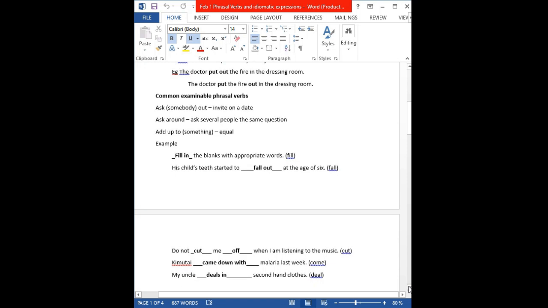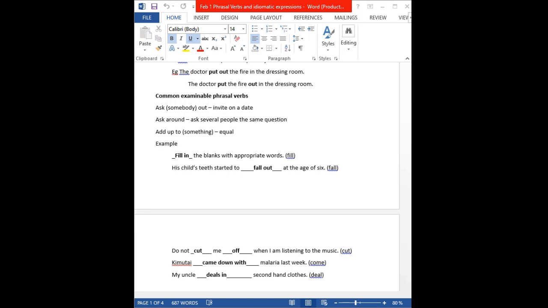So we have some of the common examinable phrasal verbs, but remember, these are not the only ones. We have many, many more, but these are just some that we look at. The first one we have is ask somebody out, which means to invite on a date. So it can be that Jane asked John out. That's a date. Or it can be, Jane was asked out by John. That is also a phrasal verb.